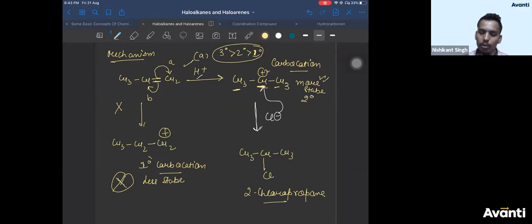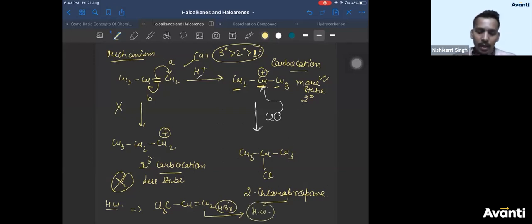So we are almost done with this. Your homework is to write the product of this. This is already done in first year also, still. CCl3, CH double bond CH2. When you treat it with HBr, what is the product obtained? Try to do this as homework. We have not done any shift example, Basavraj. We will do it most likely in Monday's class. Okay? So try to do this as homework.